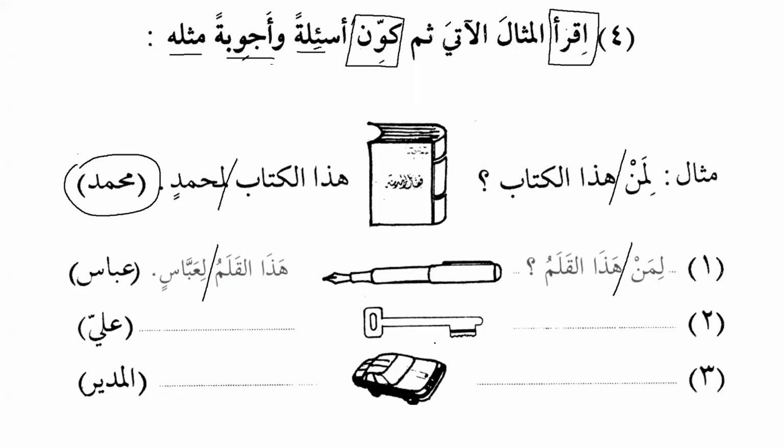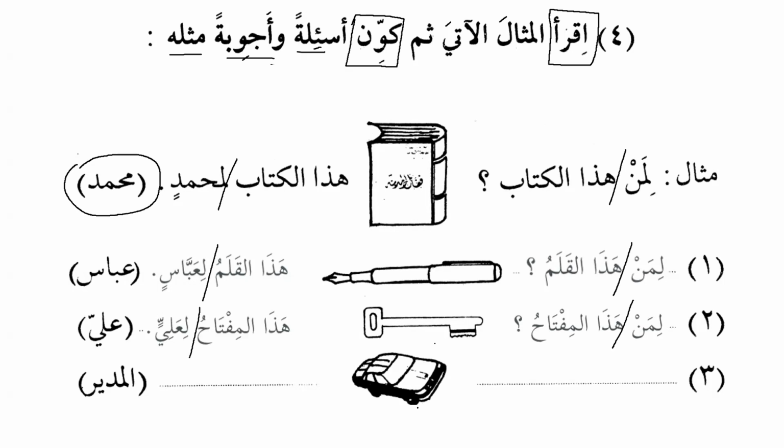What is this? Miftahun. So how do we say? Liman hadal miftahu. Who does this key belong to? And the answer will be hadal miftahu li aliyin. It belongs to Ali.